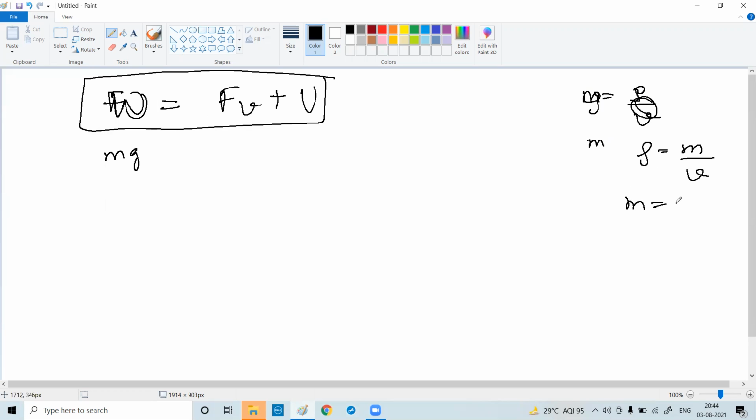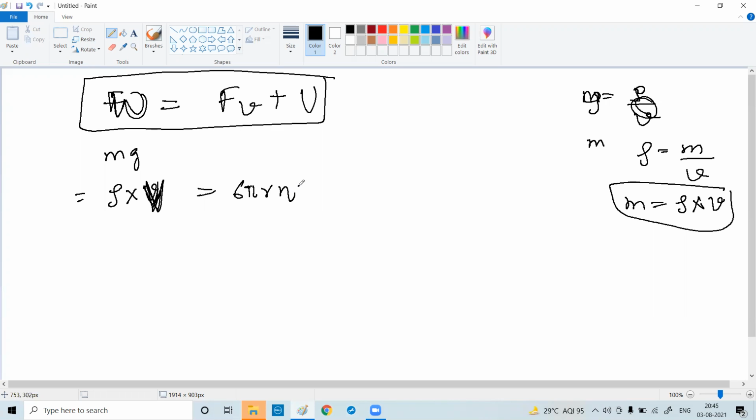So can I write mass equal to rho into V? So mg is rho into big V into g. And what is FV? FV is 6 pi R eta into V. Yes or no? And what is U? U is not there in your book, it is not there in your portion.